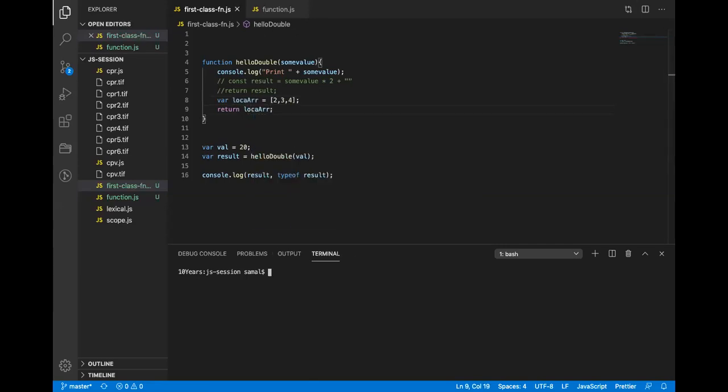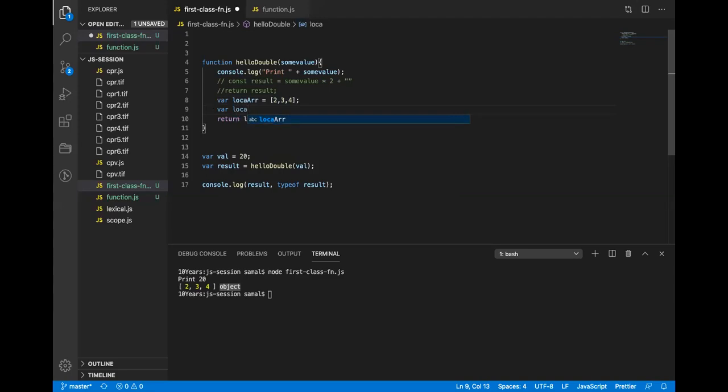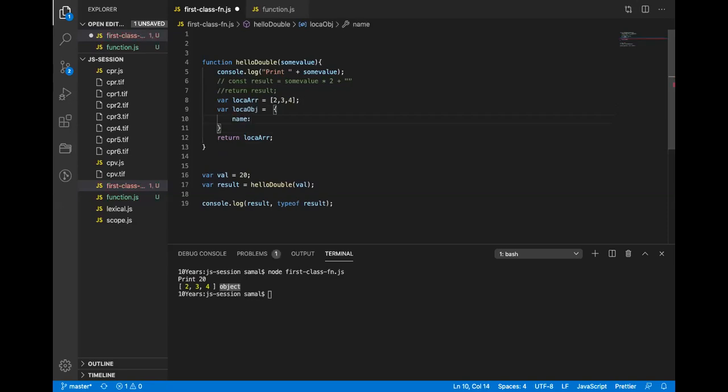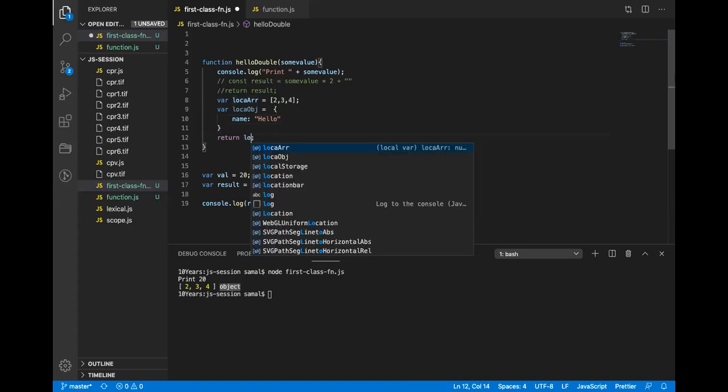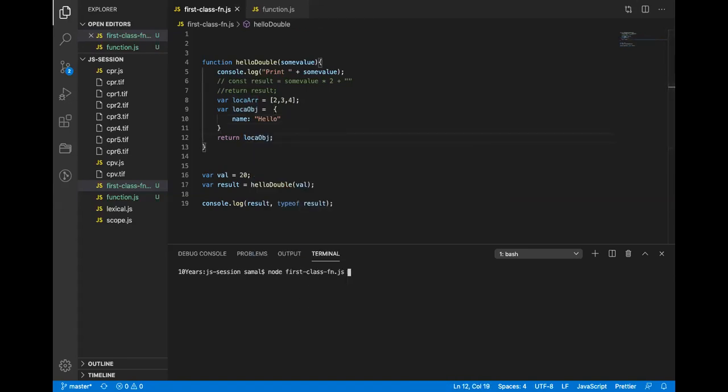Now if I print this, it will basically print 2, 3, 4, right? Because an array is a type of object. Same way, I can also return a local object. So print this, it will basically again print the object, right? So in JavaScript we can return primitive and non-primitive.